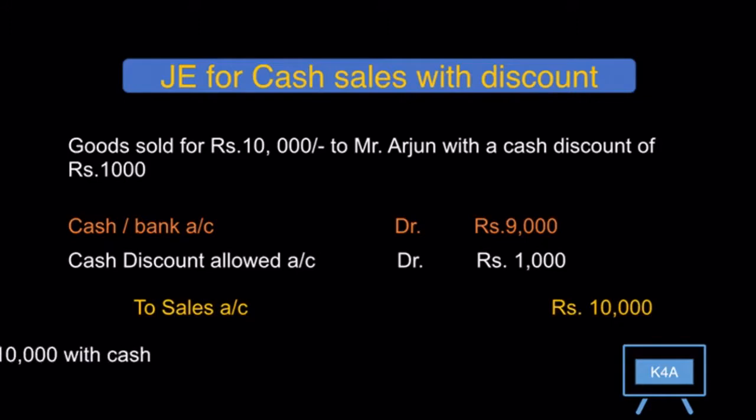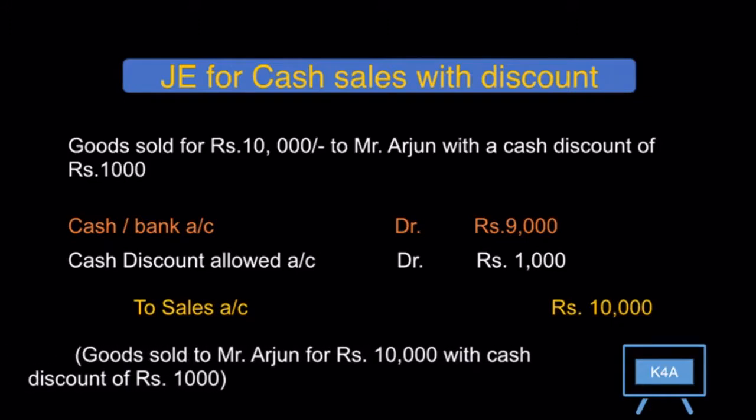Here, along with cash account, we have debited the discount allowed account as well, because discount allowed account is a nominal account, and the golden rule for nominal account is debit all expenses and losses and credit all income and gains. In this situation, discount allowed is an expense for the business, hence it's debited.